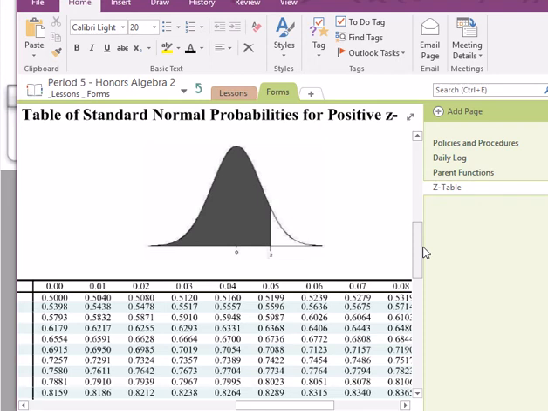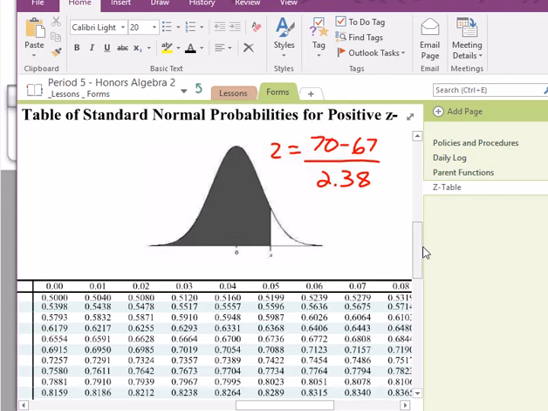My height ended up being, I need to calculate the z. So let's say my height ended up being 70 inches minus an average height of, let's say the average height was 67 inches, and there was a standard deviation in the set of data of, let's say 2.38.